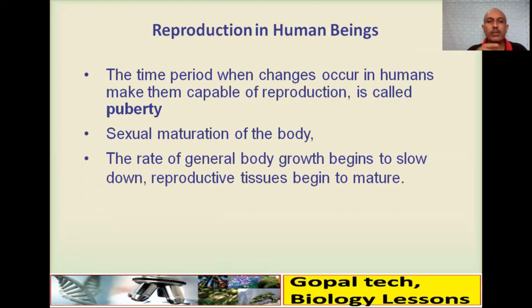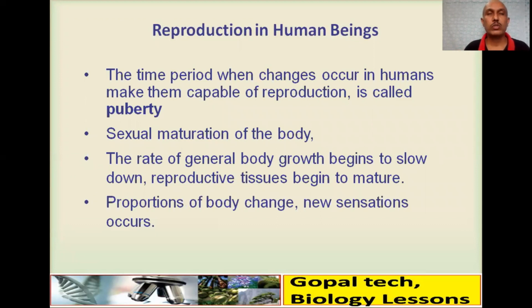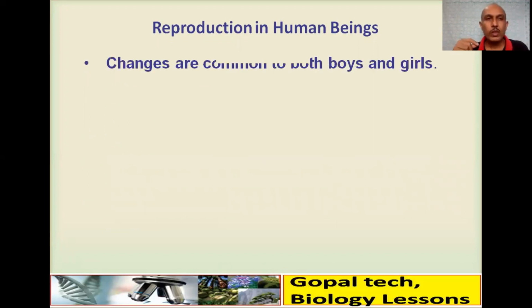The rate of general body growth begins to slow down and the reproductive tissues begin to mature, they start to function. So the proportion of the body changes and new sensations occur in our body. What are the changes which are common to both boys and girls?